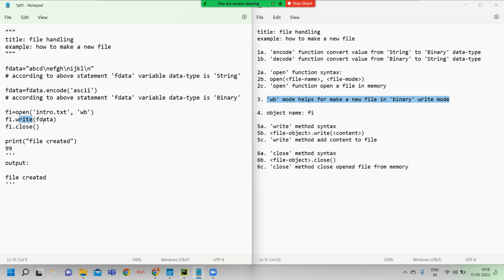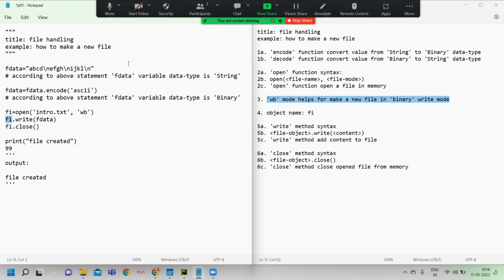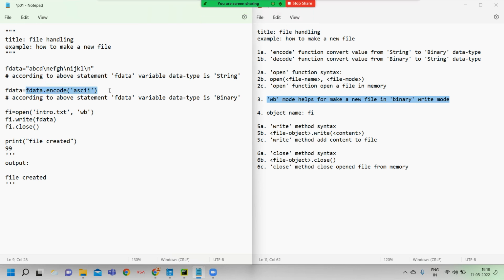The write method writes binary data into file. Since what I tried to say here, I already told you, we convert the value from string to binary. That converted binary value is stored into the file with the help of the write method.